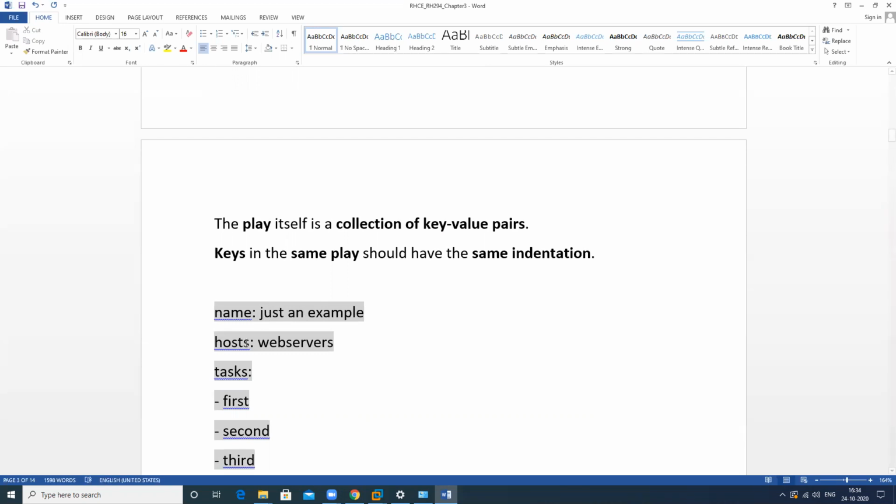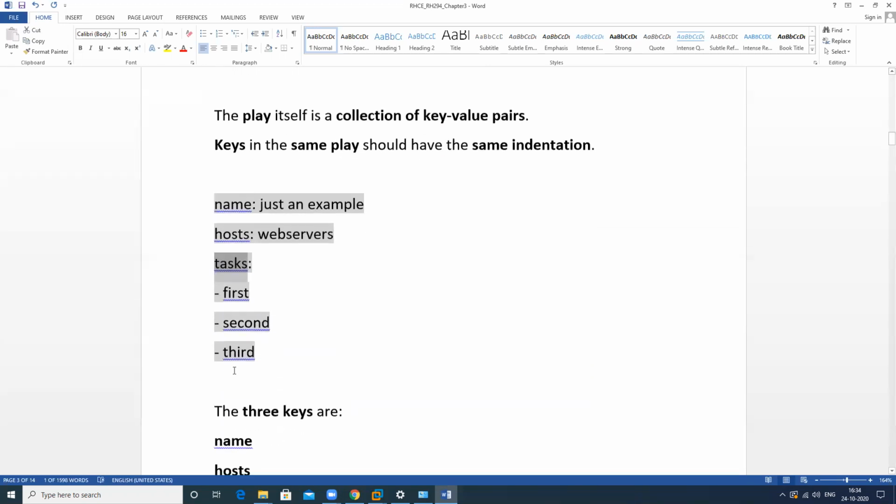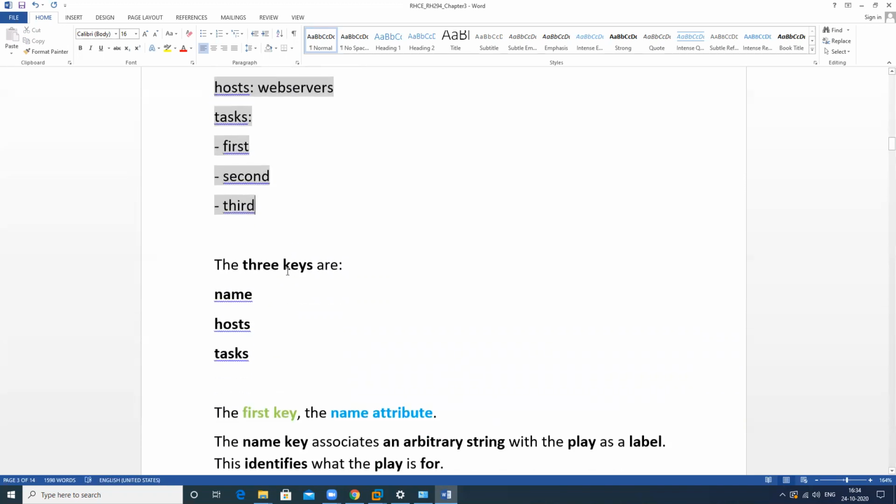Then, on which host we want to run the playbook, we write the name of the particular PC or host. It can be in IP format or in name format. And which tasks you want to run, we write here. I will show you how to write these tasks one by one.